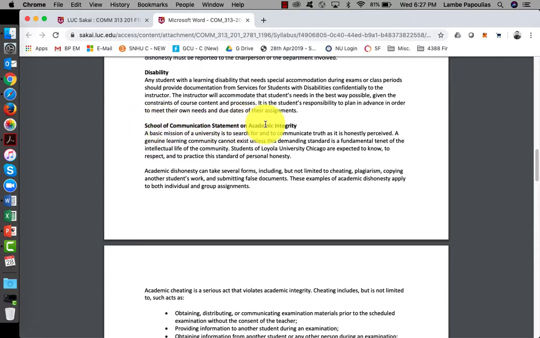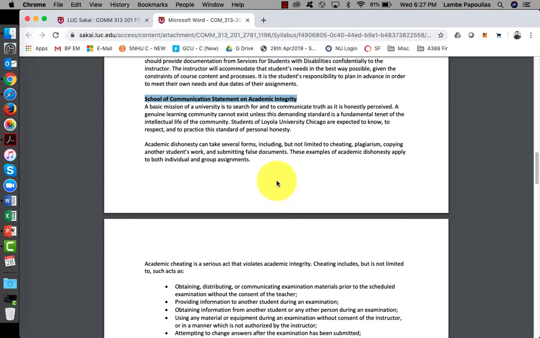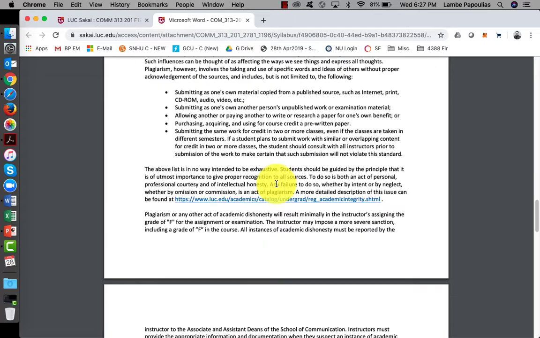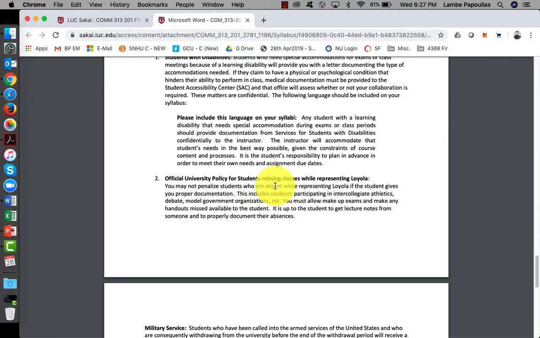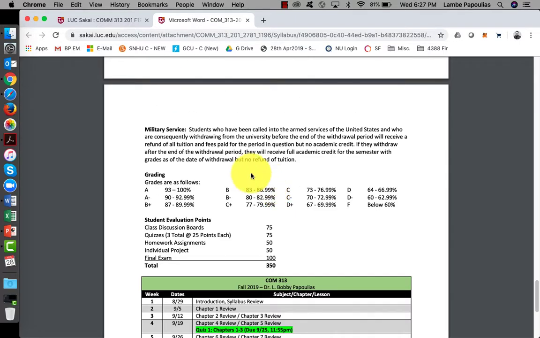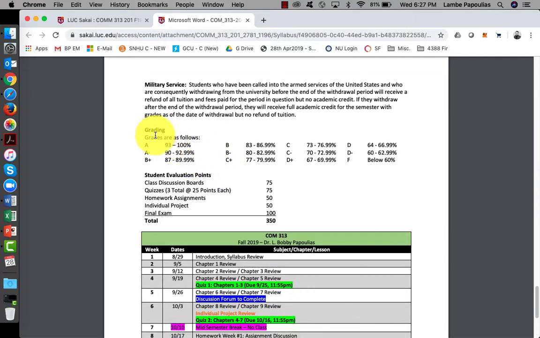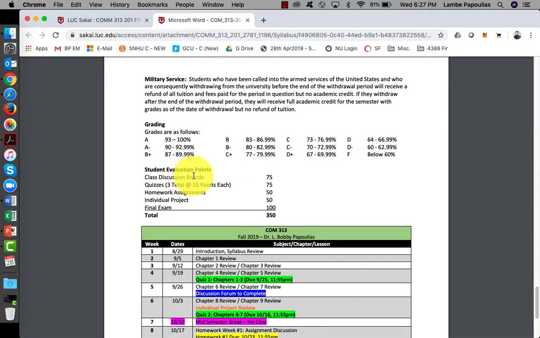And here we have our School of Communication statement on academic integrity. If you scroll down and read through it, it will talk a little bit more in detail about the academic integrity that Loyola wants from its students. This is our grading scale, pretty basic. And of course our student evaluation points.